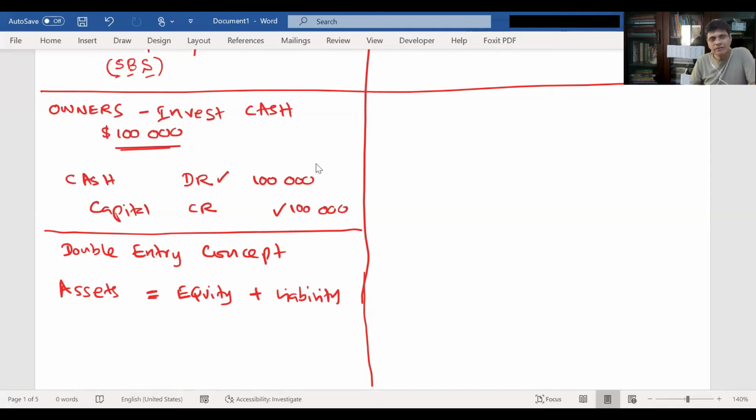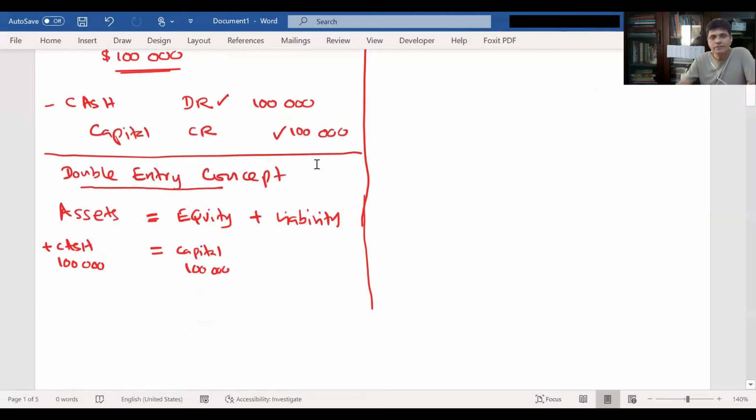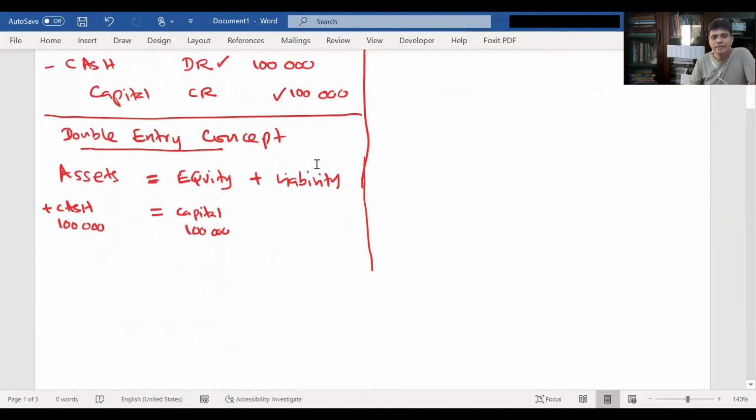Since he has invested cash, and cash is an asset, cash will increase by 100,000, and on the other hand, the equity, the capital, will increase by 100,000. So your balance sheet equation is tallied. It's balancing. So his accountant will debit the bank account and credit the capital account.